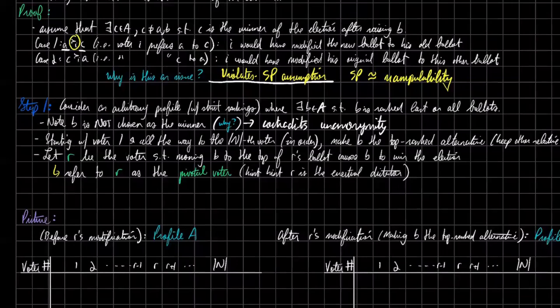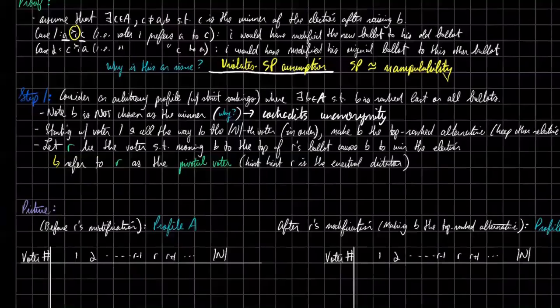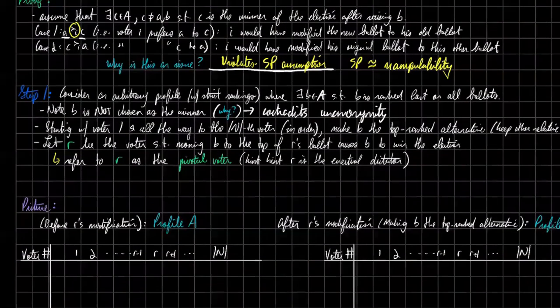Anyway, starting with voter 1 and all the way to the last voter, we index by the natural numbers, but recall that our set of voters is referred to as N, so it's the size of N, in order, sequentially. We're going to make Donald Trump the top ranked alternative, the top ranked candidate. Of course, we're going to keep all the other relative rankings the same. So, like we discussed before, we're going to have R denote the voter such that moving B to the top of R's ballot causes B, or Trump, to now win the election.